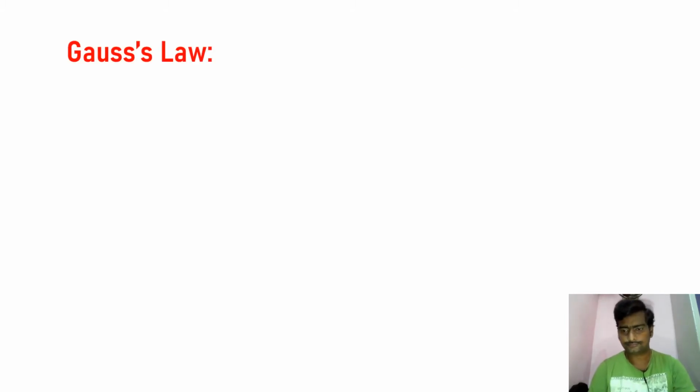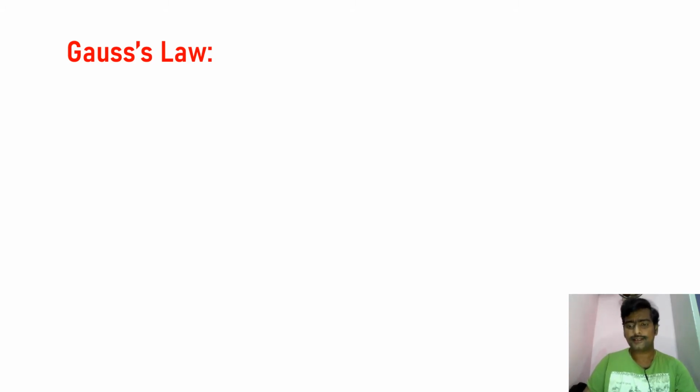Gauss law. What is Gauss law? Gauss law is a relation between electric flux and the total charge enclosed by the surface.